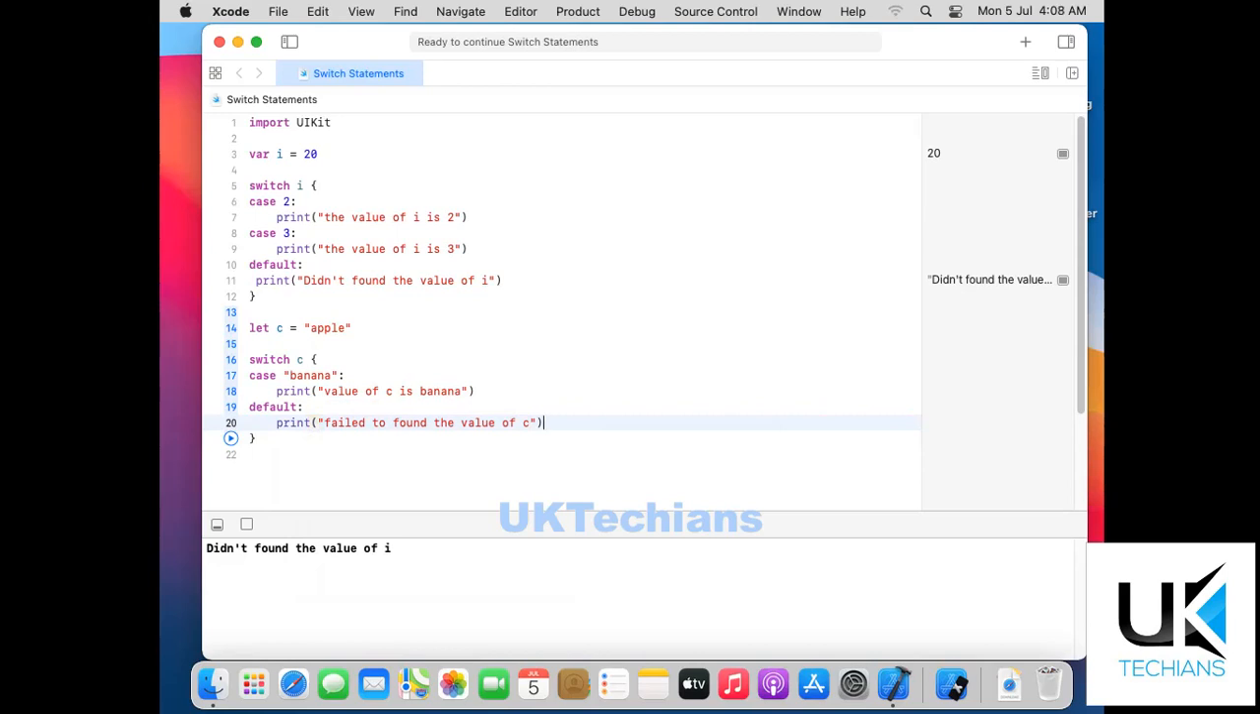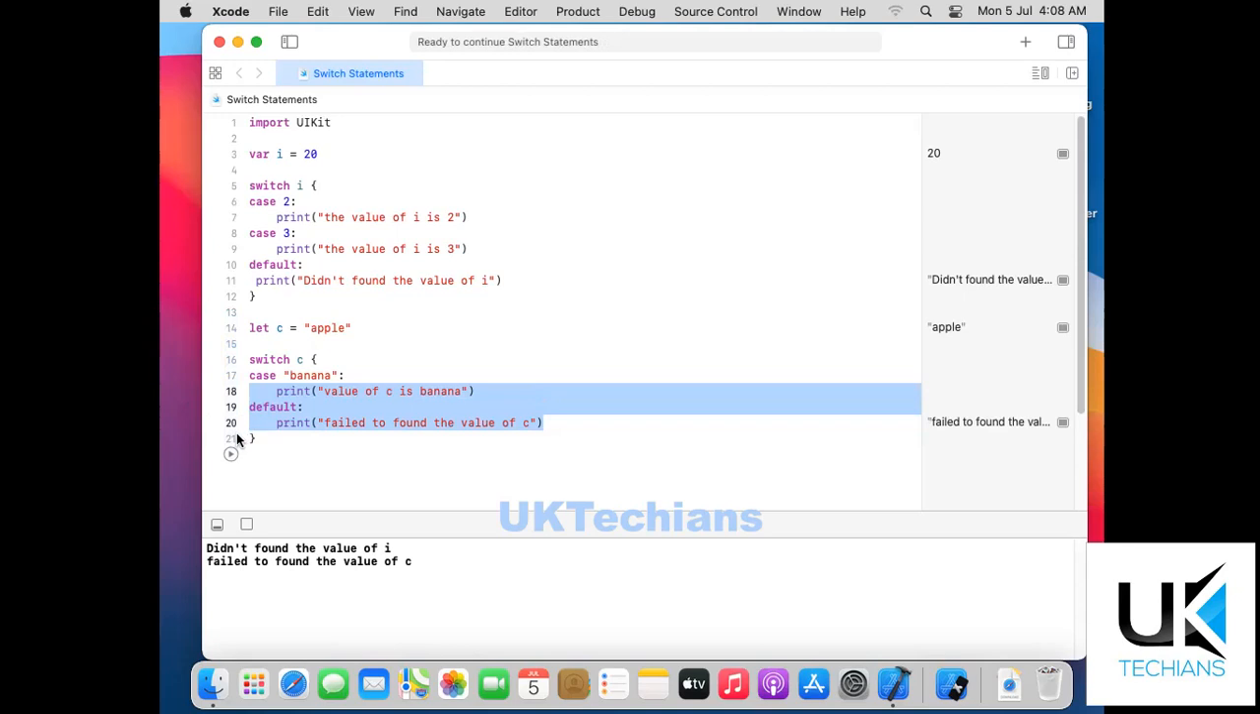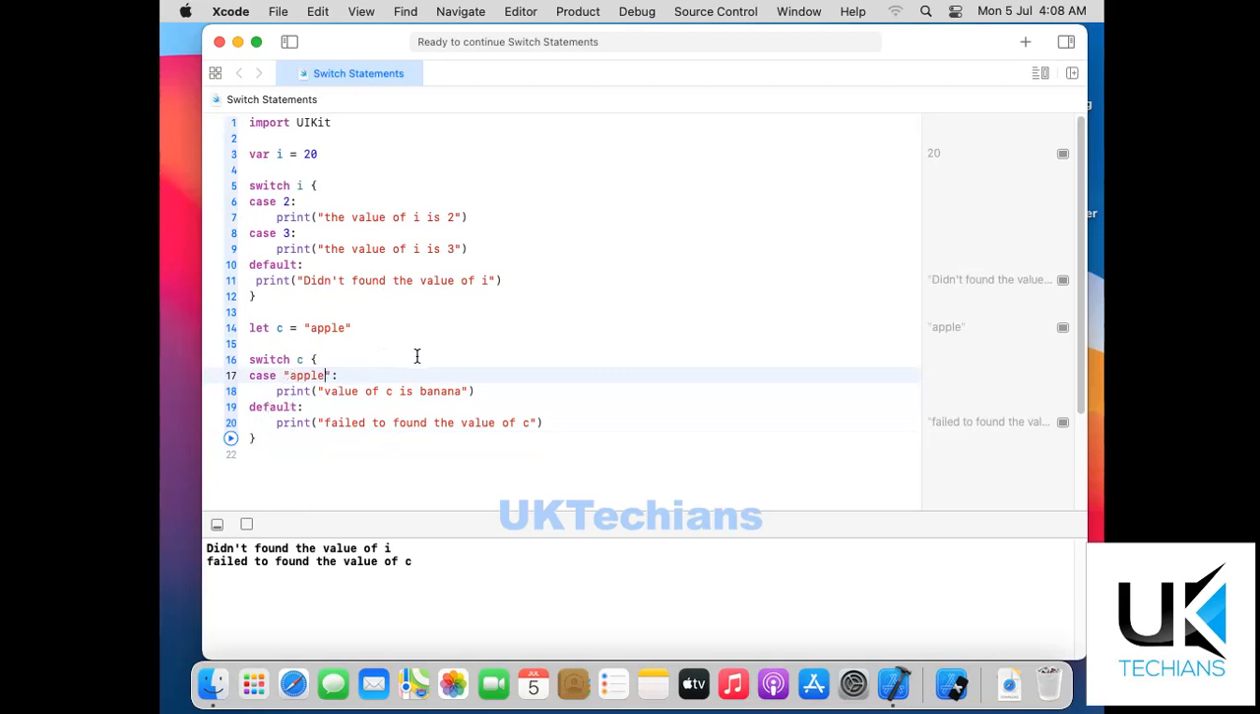So let's run it and see the condition returns. It says failed to find the value of C. If I write here apple, what will it do? It will return the value of C is, let me correct it, apple. So it will print the value of C is apple, right? So these are the statements, and we have covered the chapter of statements.